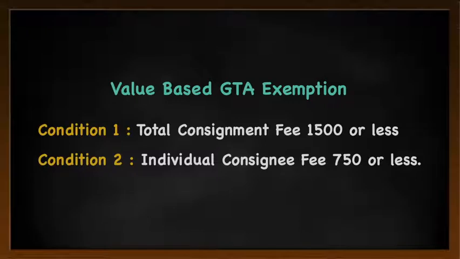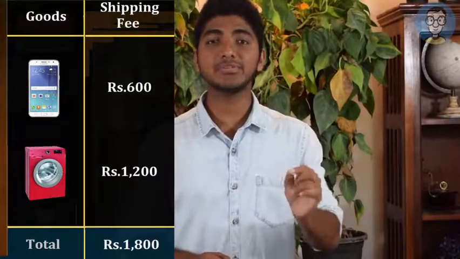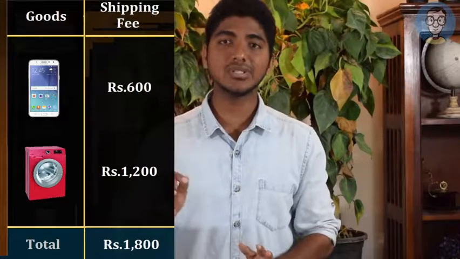Let us say that I am Reliance Digital. And I have to send 2 goods. One is a mobile phone and one more is a washing machine. Now to send this to my customer's place, I approached the GTA, that is DHL, one of the popular GTA companies. Now let us take scenarios and understand in what case GST is applicable and on what value. In the first case, let us say for the mobile phone they charge a consignment fee of 600 rupees, and for a washing machine they charge a consignment fee of 1200.